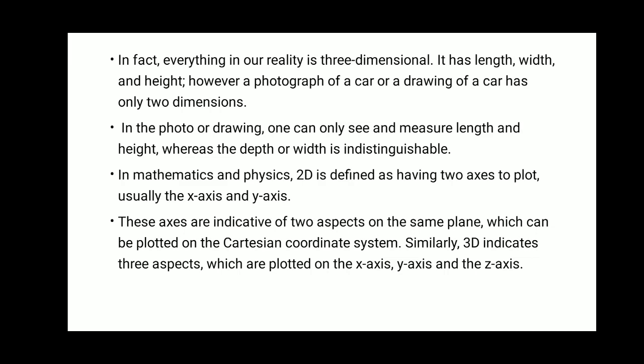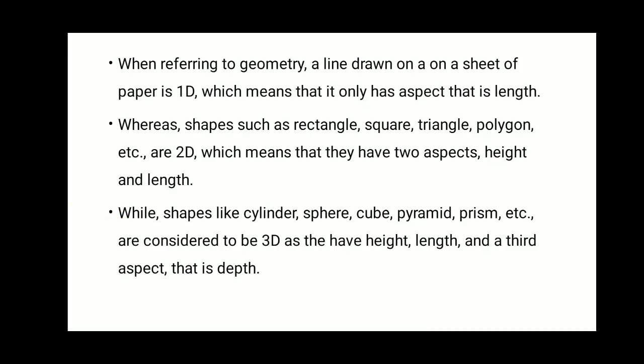In mathematics and physics, 2D is defined as having two axes to plot, usually the x and y axis. These axes are indicative of two aspects on the same plane, which can be plotted on the Cartesian coordinate system. Similarly, 3D indicates three aspects which are plotted on the x-axis, y-axis and z-axis.